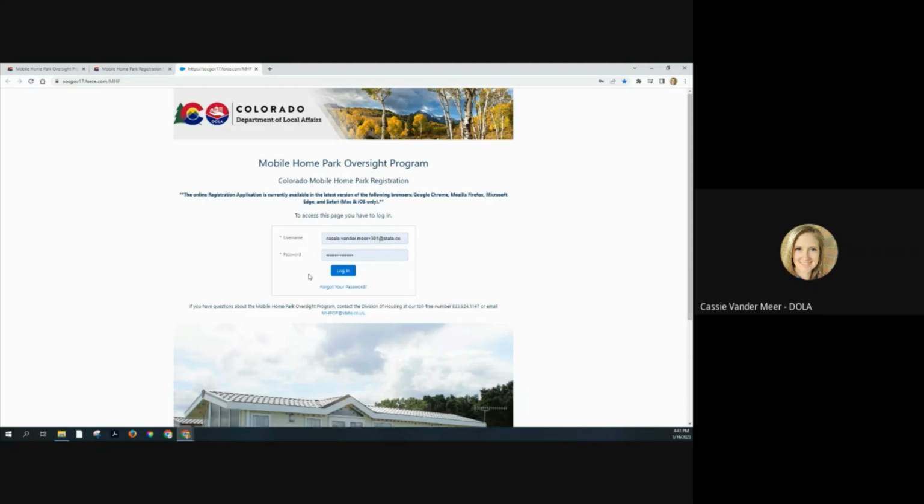Once you're on this page, if you've forgotten your password, you can go ahead and follow your forgot your password prompts and enter your email address on the next page. For those that have the plus somethings in there, you should probably still enter your one main email address. If you're not able to reset all of your park accounts' login passwords, reach out to us at our email address and we can help you get those passwords reset.